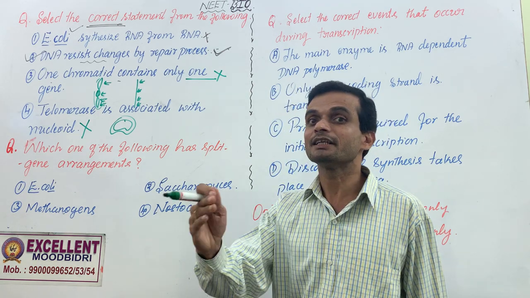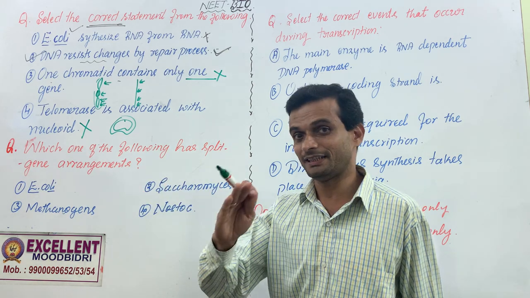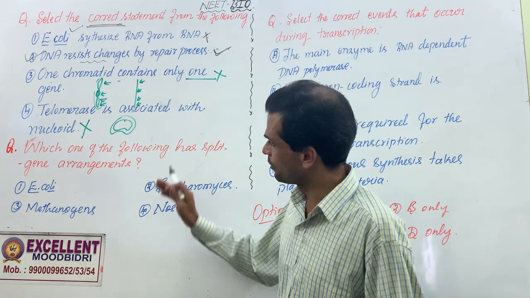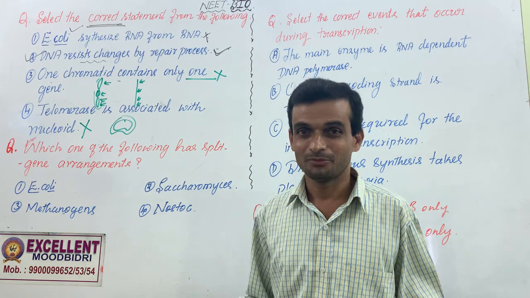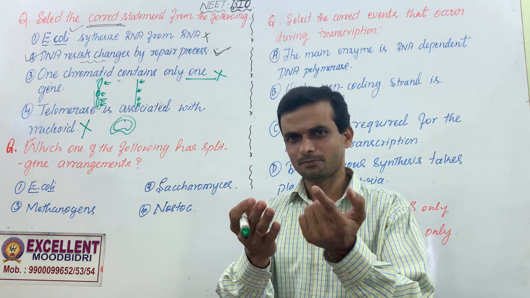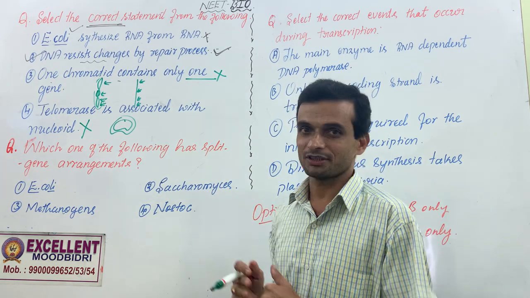Telomerase activity decreases during senescence, the aging process. In cancerous cells, telomerase is more active because cancerous cells are immortal. Because cancerous cells can undergo division indefinitely. Mitotic division indefinitely. Normal eukaryotic cells have a lifespan.